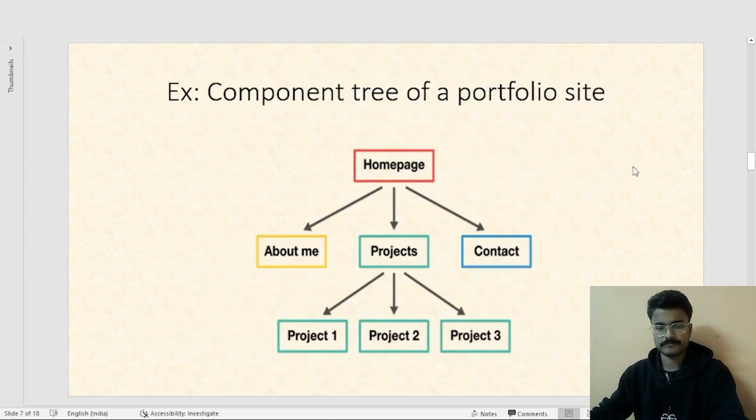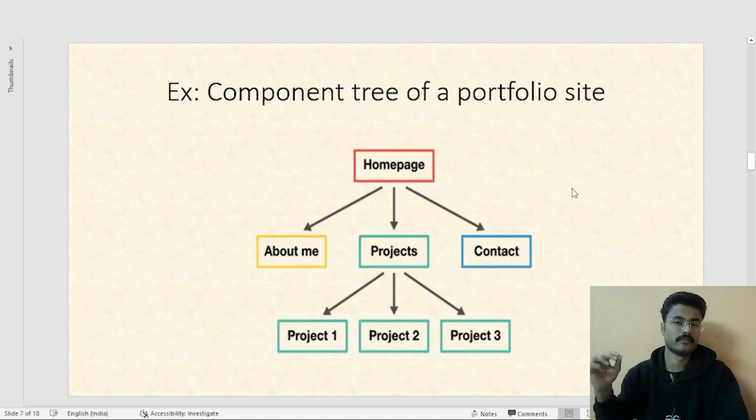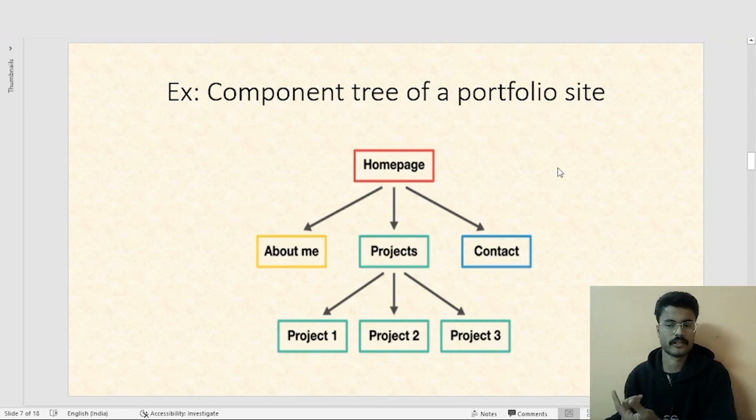Moving on, what is another benefit of React? Now, if we create a static HTML page in React, what we can do is divide that particular page into several components, or a component tree. Let's say you are creating a portfolio website. Now, this consists of a home page, and on the top of your home page, you have three tabs: About Me, Projects, and Contact.